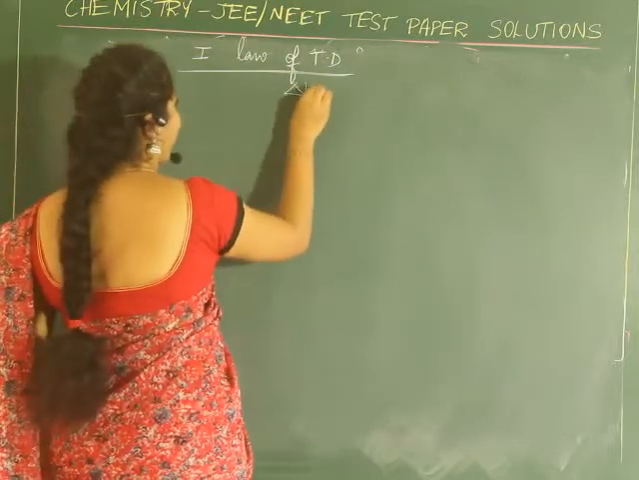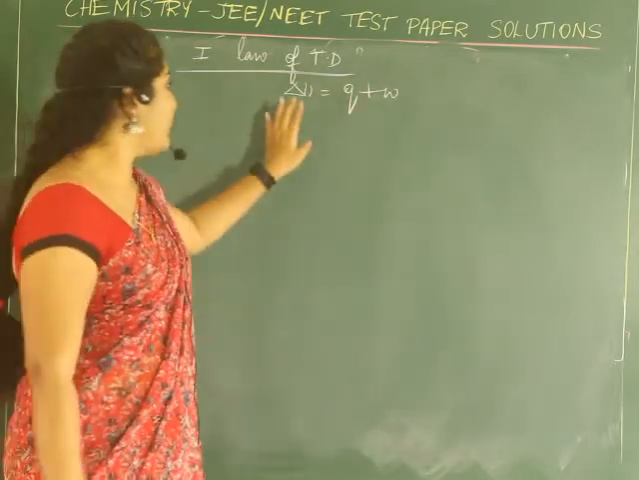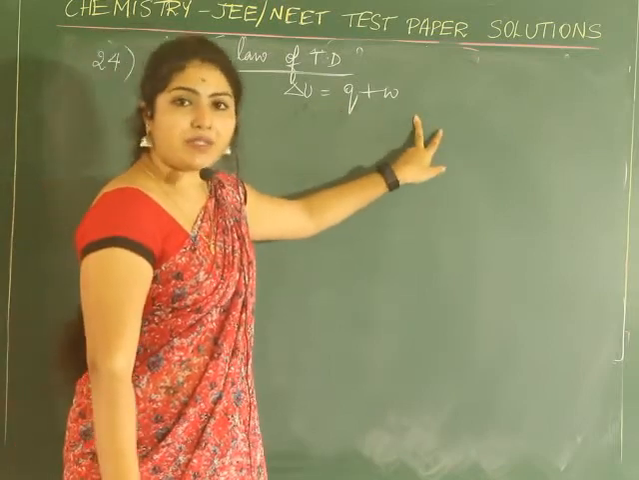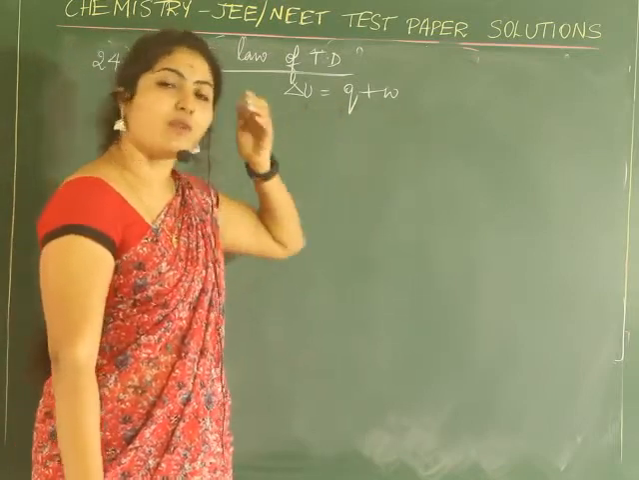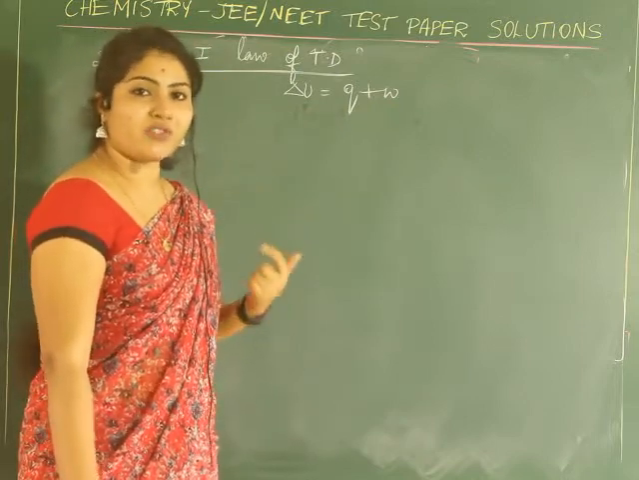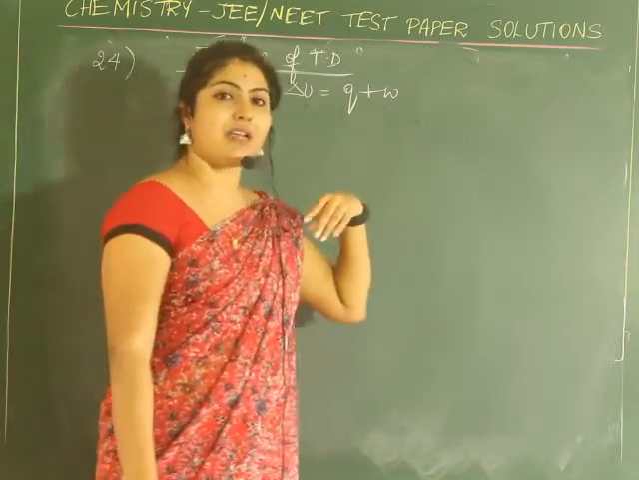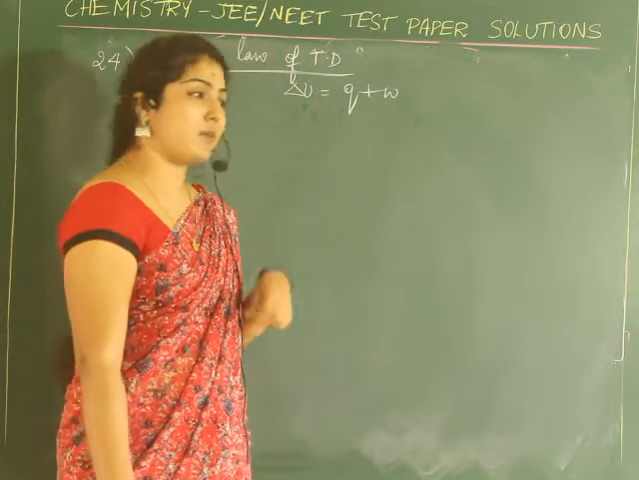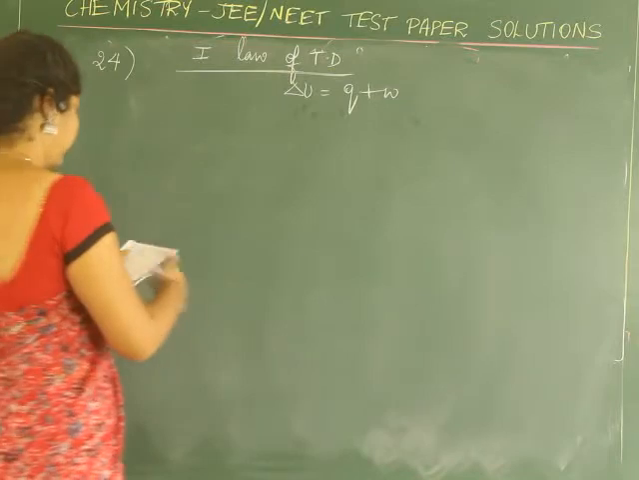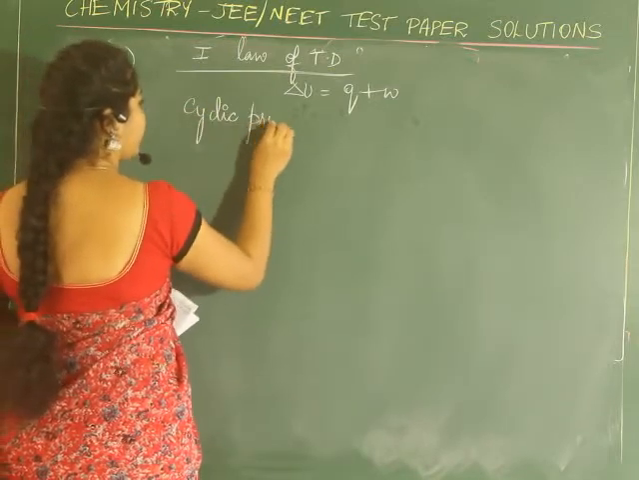Before that, the first law of thermodynamics means delta U is equal to Q plus W, where delta U is the change in internal energy, Q is heat, and W is work. You know the sign conventions also. When heat is absorbed, Q will be positive. When heat is evolved, Q will be negative. When work is done on the system, W will be positive. When work is done by the system, W will be negative. You know all those.